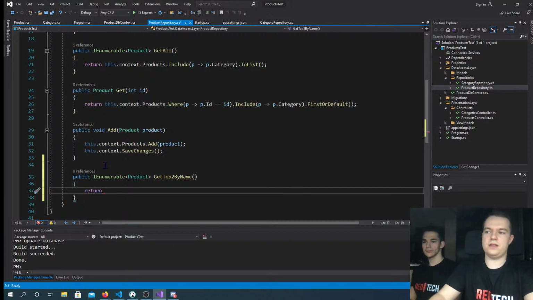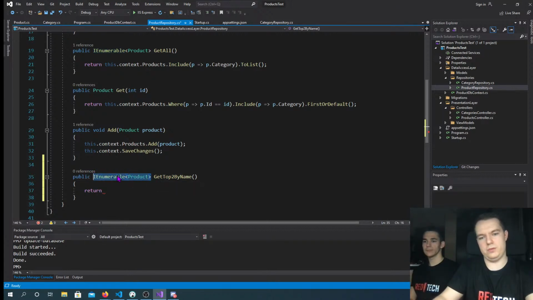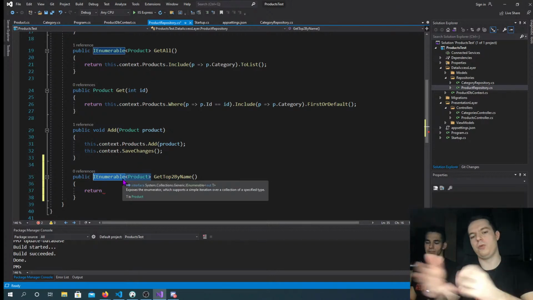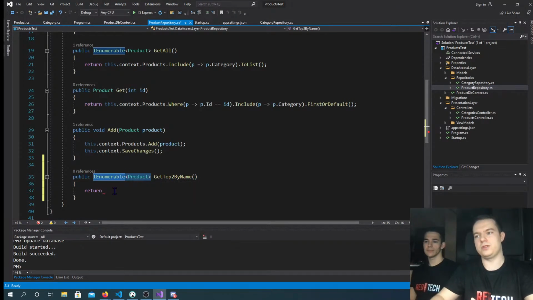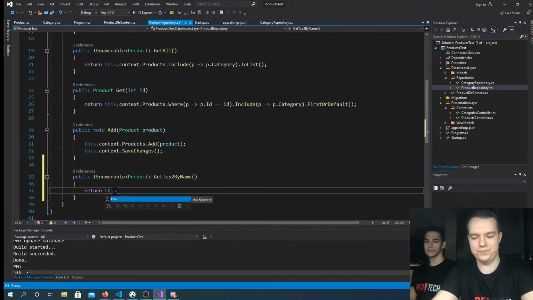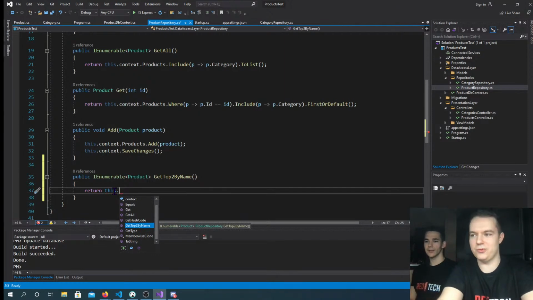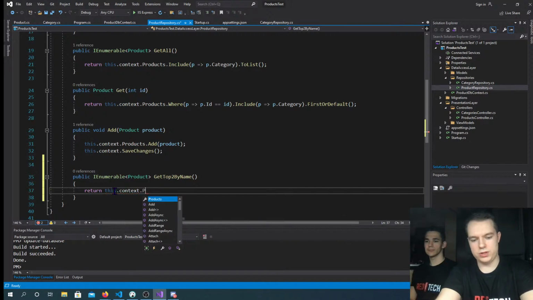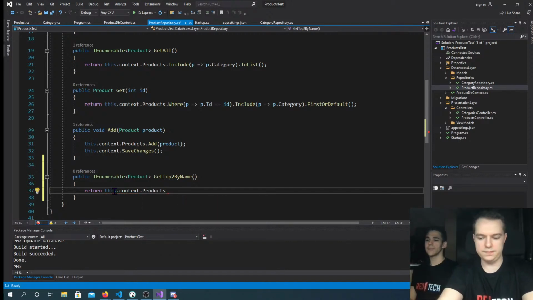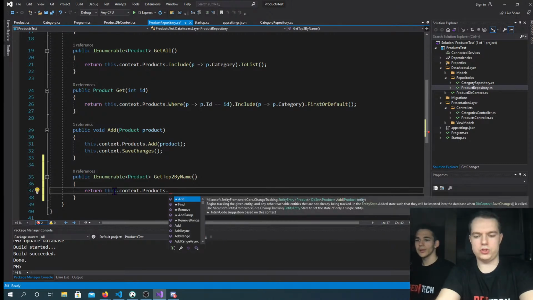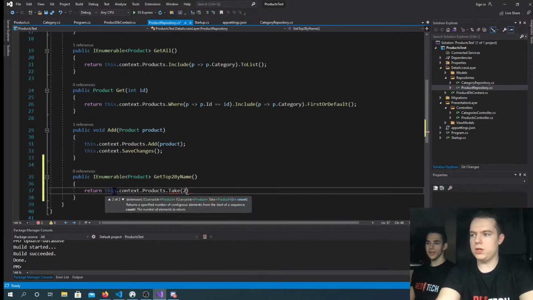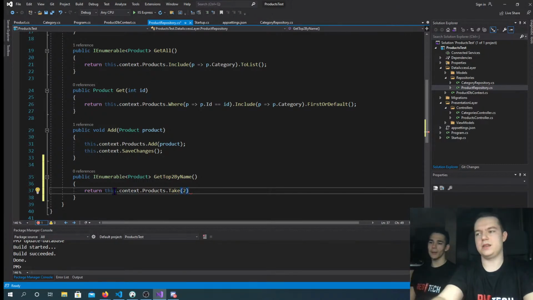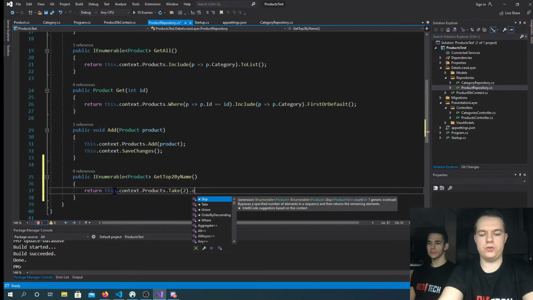this interface IEnumerable, which essentially means that we can loop through it. A list is an enumerable, we can loop through it. An array is also an enumerable. So we use a context. Then on the context we decide we're using Products. Then what do we want to do? We want to take 2. So this will take 2 products, the top 2. And then we are going to order them.